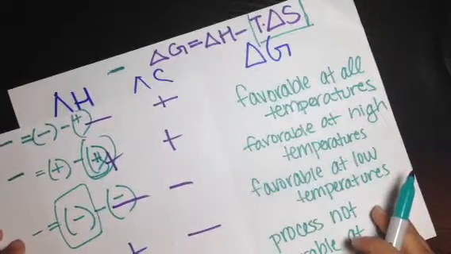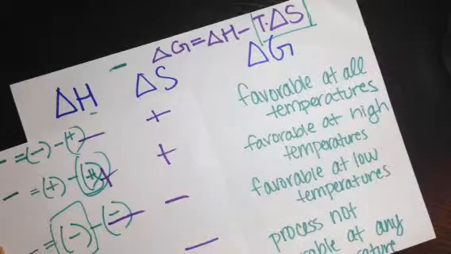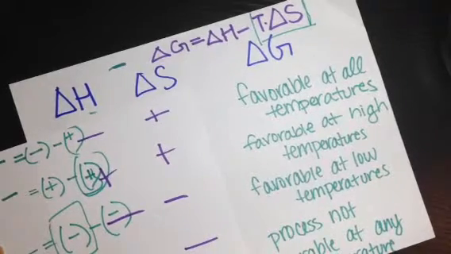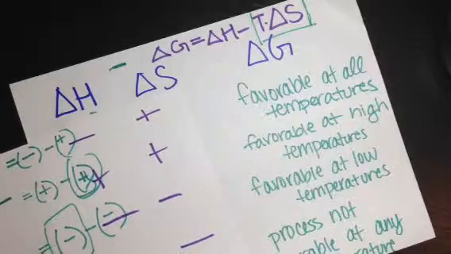And then finally, a reaction is never favorable when delta H is positive and delta S is negative. This is because whenever you do positive minus a negative, it's like adding a positive plus a positive, and that's never going to be a negative. Thank you for listening.